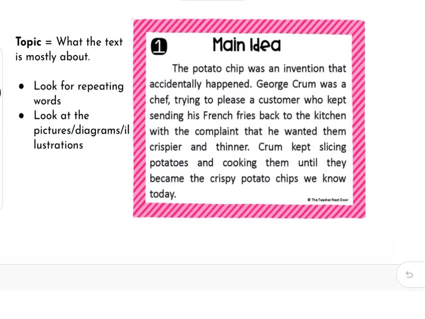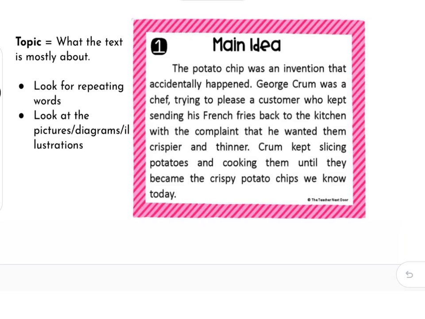So let's first talk about the topic. When we read an informational article or a nonfiction article, something that's giving us facts or teaching us information on a topic, there's usually a topic, what the text is mostly about. You guys know from writing paragraphs that your topic sentence usually sets up or tells you what your whole paragraph is going to be about.